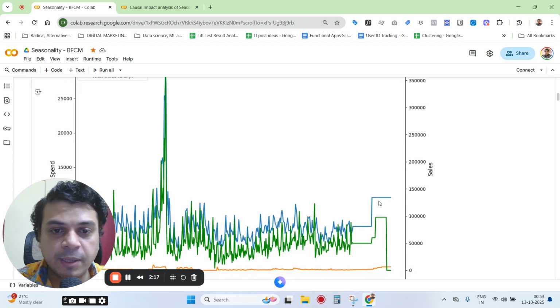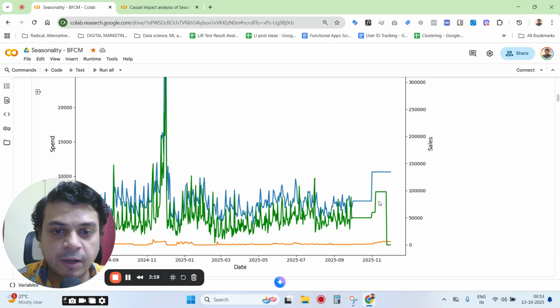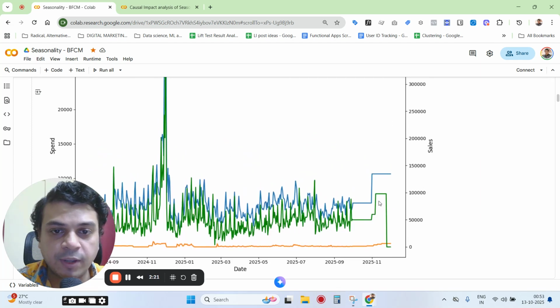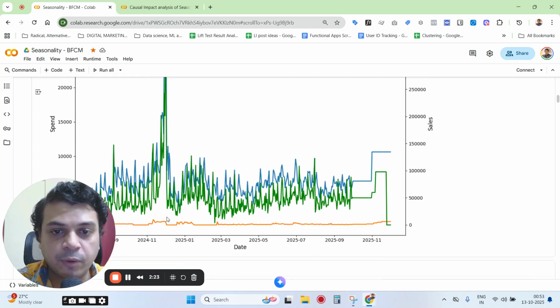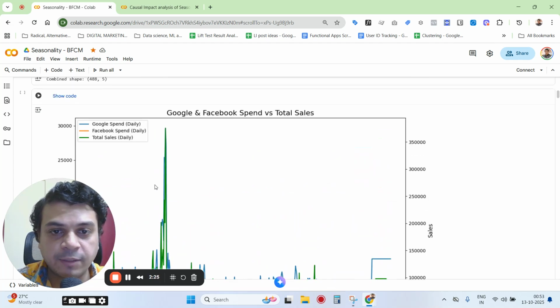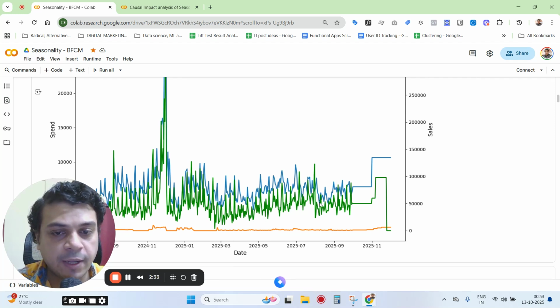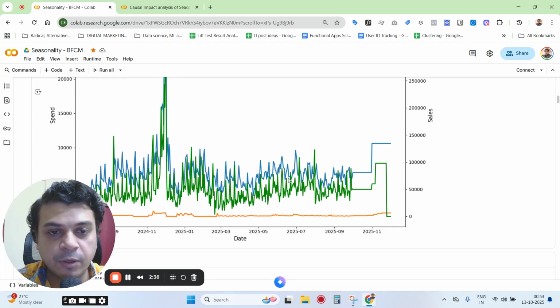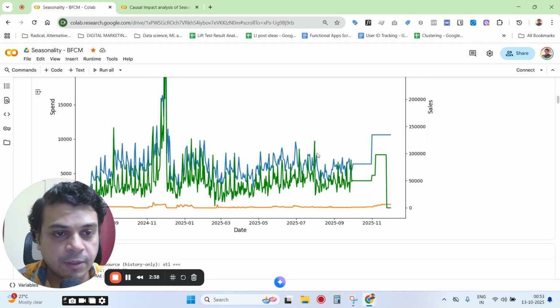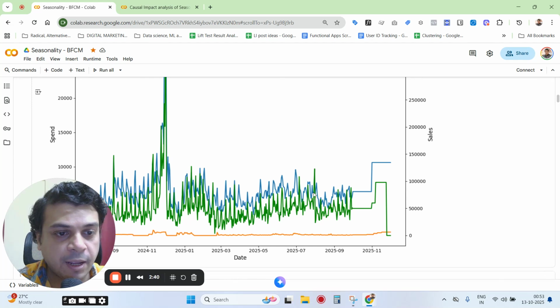So in the first part itself, you'll see that the graph of course is going through this phase here, where in November of 2024, as you can see, there's a massive spike in the spends also, and then it sort of drops a little bit and goes through its own motions, maybe a little rise here again because of certain sales periods during summer, and then there's a little bit of a dip again, and this is where the current situation is, of course, somewhere around say October, right?